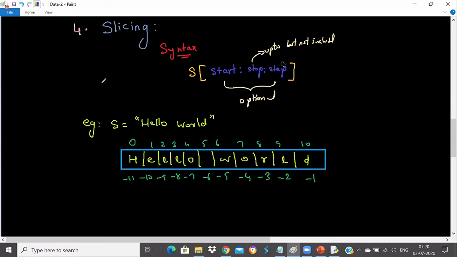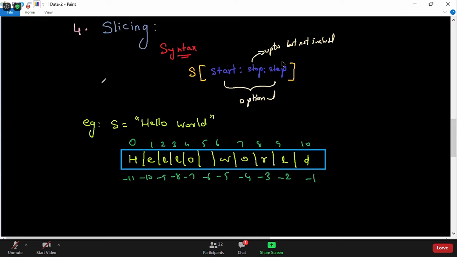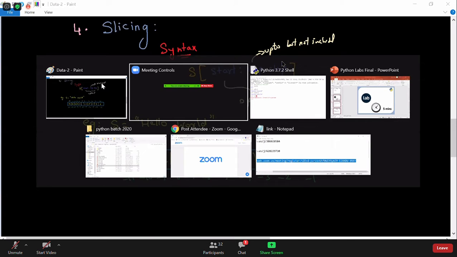And Shikawat, just copy this slicing concept definition. I told you that it is basically used to extract a substring from a given string. So if you want to extract part of the string, we will use slicing. It is one of the very interesting and important concepts in strings. I hope you have noted it down. Let's get back and see some more examples now.